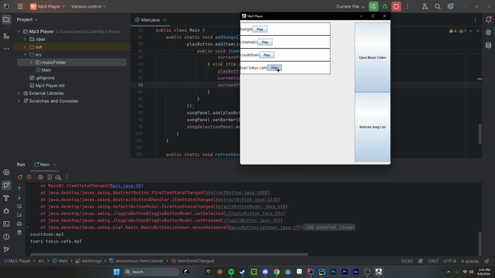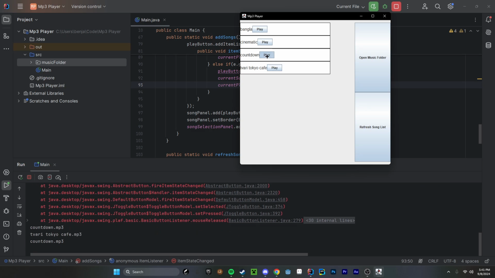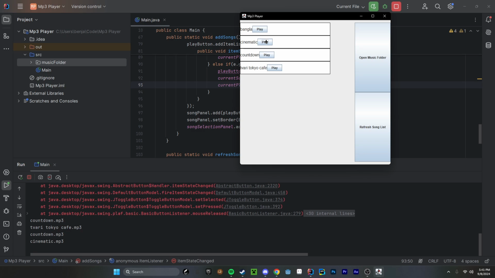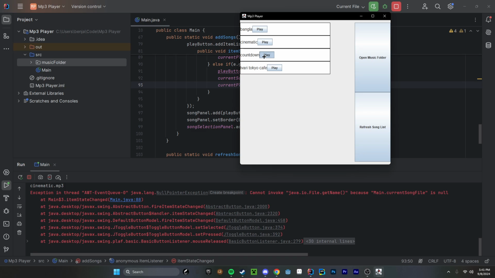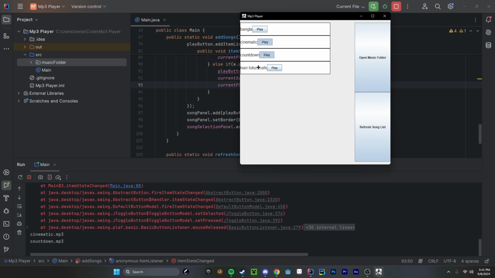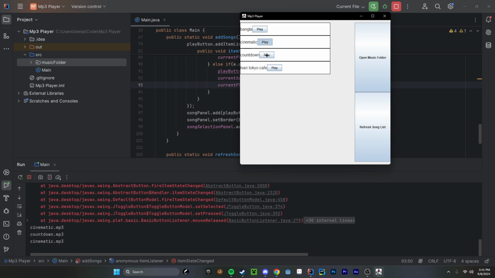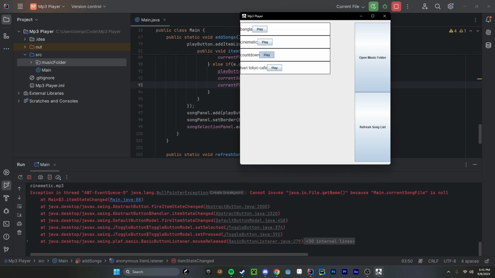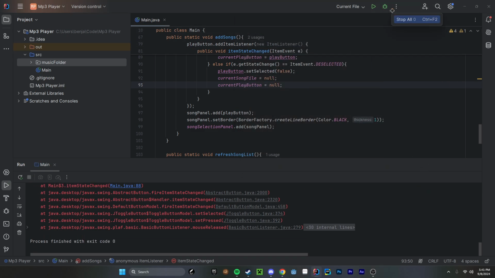It's doing it whenever we deselect it, but whenever we're selecting something while something else is already selected, it's giving us an error here. If I select this and select that, it says that the current song file is null. So let's see here.